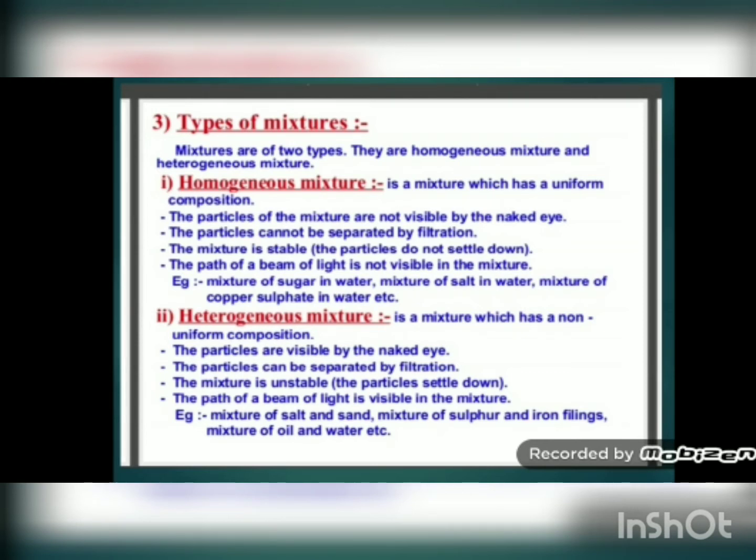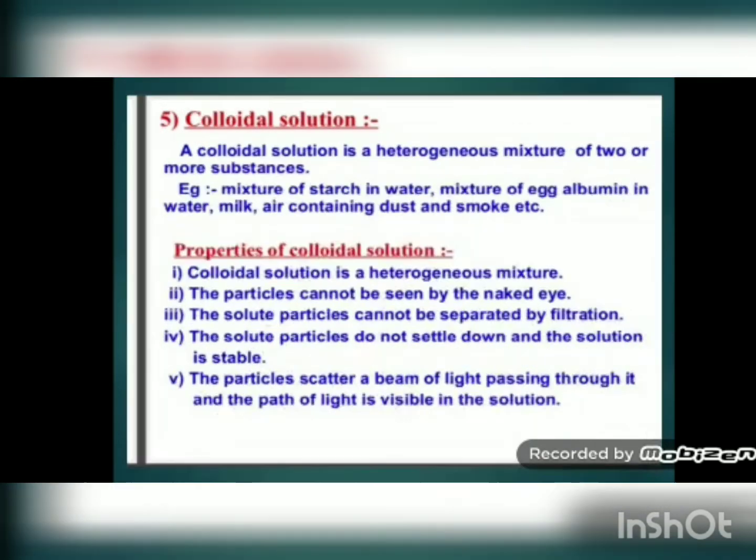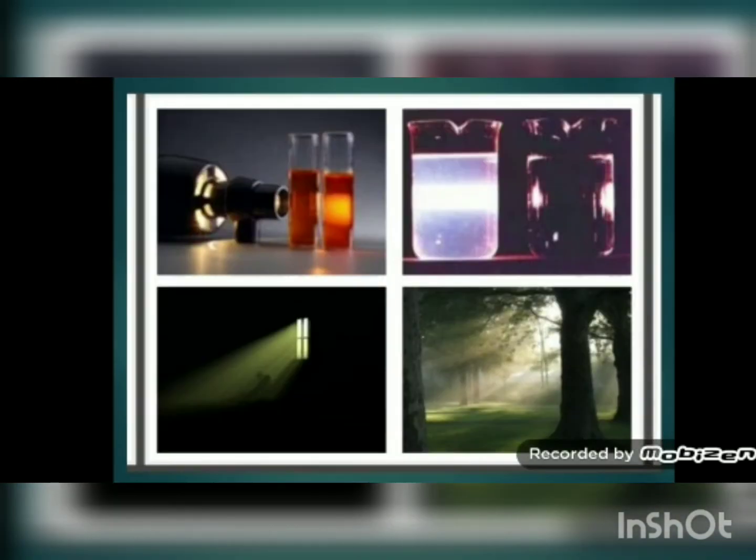And if you stir, the chalk particles will again start floating, and when you allow a beam of light to pass through that mixture, you will see the path of light like this.